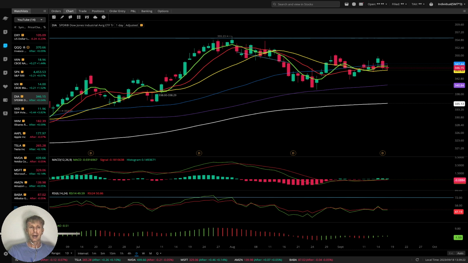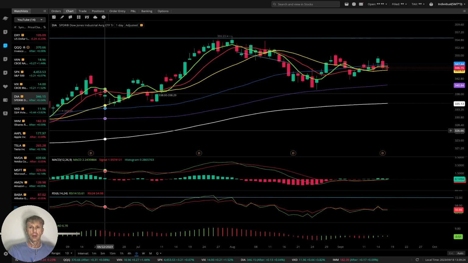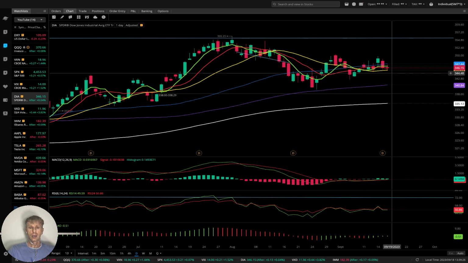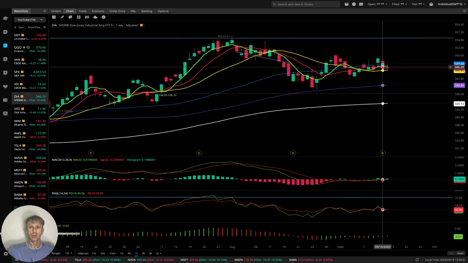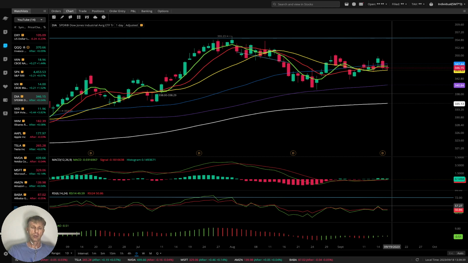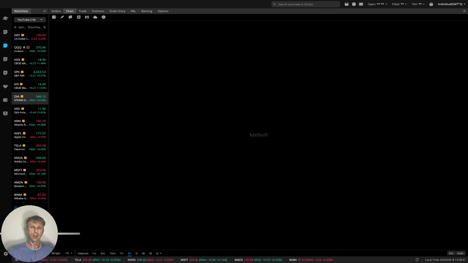Dow Jones, DIA, also kind of flat today, daily time frame. MA5 is still above 10, the last bar is below MA5, but MA5 is still above 10. It's kind of a bullish signal, still a bullish signal on the daily time frame.